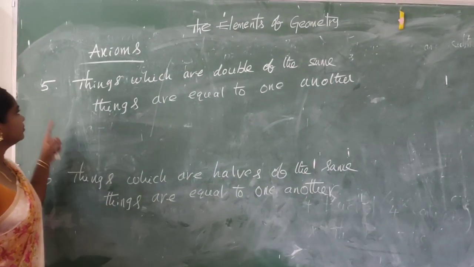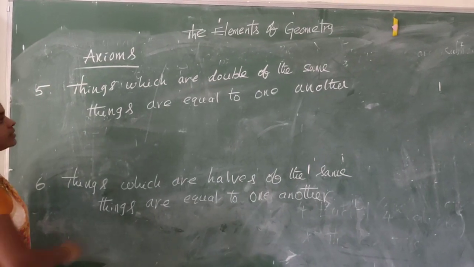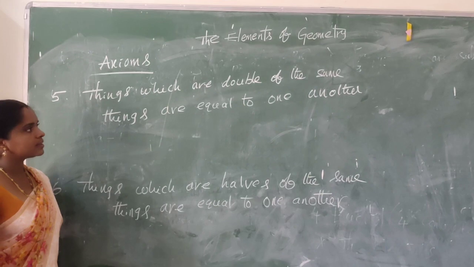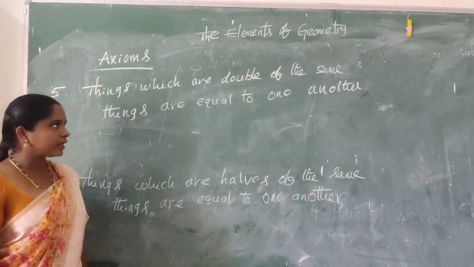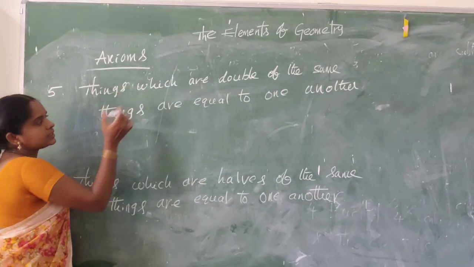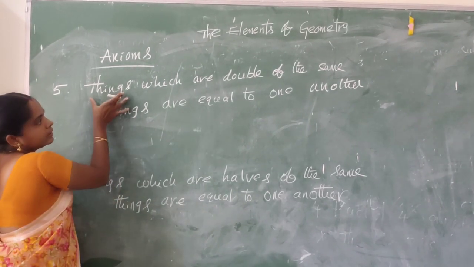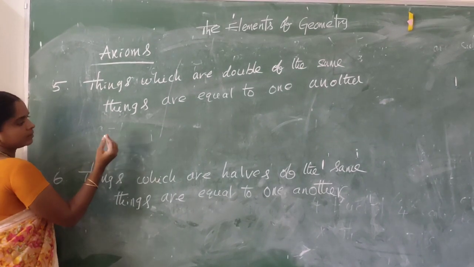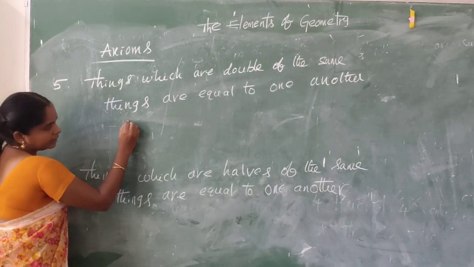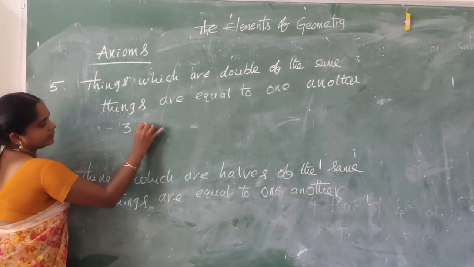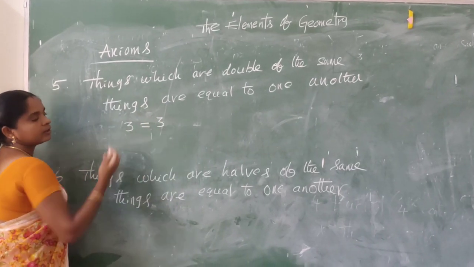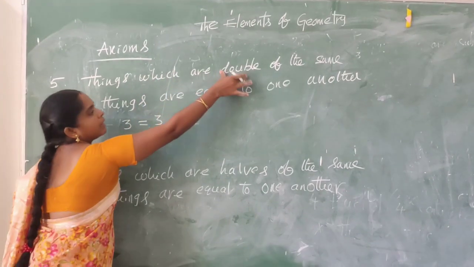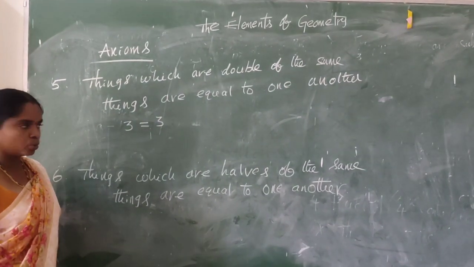Fifth axiom: things which are double of the same things are equal to one another. Let us say two equal things, 3 equal to 3. These are two equal things. Things which are double. Double means multiply with 2.